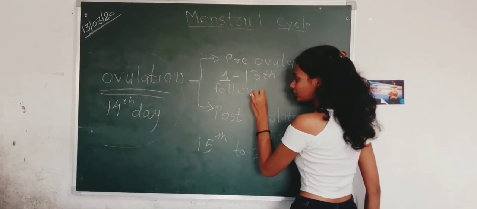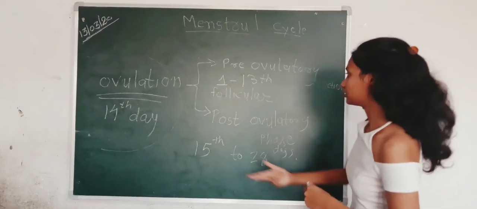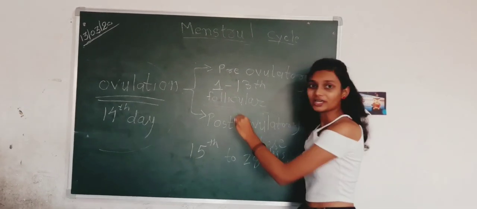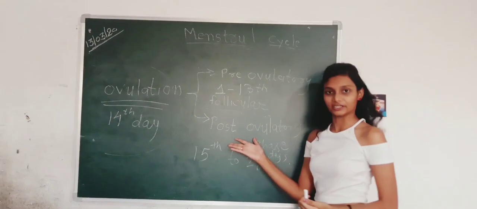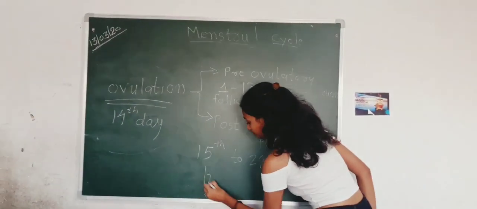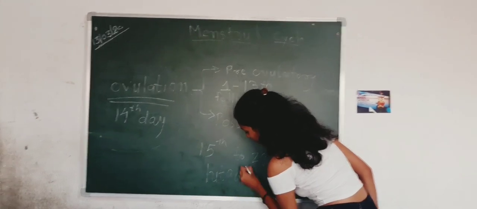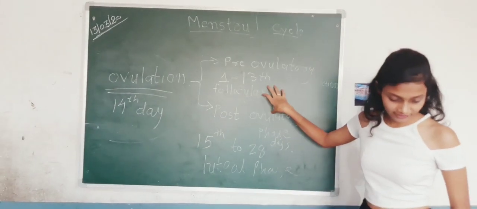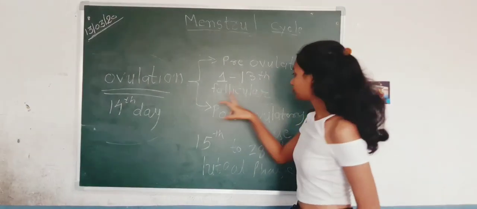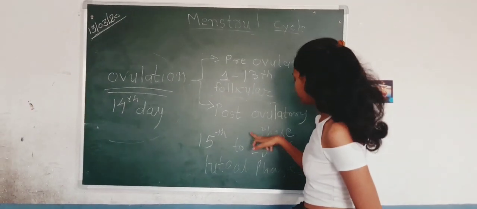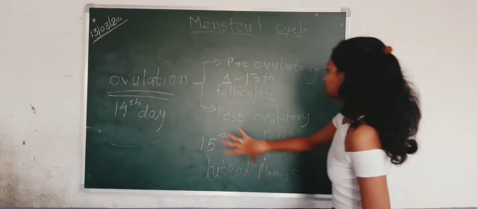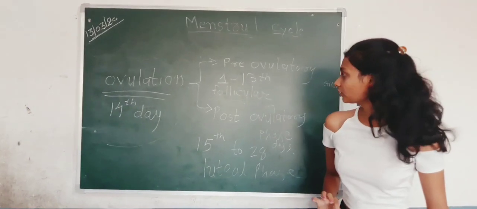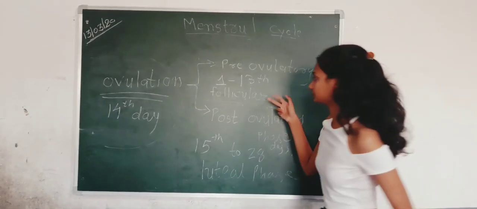Why we call it that, we will learn further, but right now remember that the pre-ovulatory phase is also known as the follicular phase, and the post-ovulatory phase is known as the luteal phase. Just remember the days, it is divided according to ovulation. Now what happens in these phases? Let's learn it.